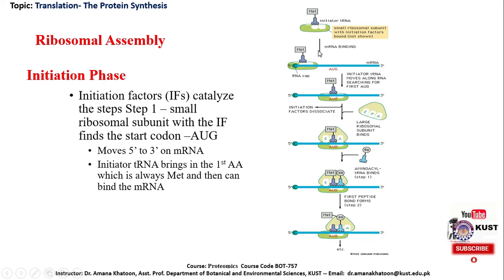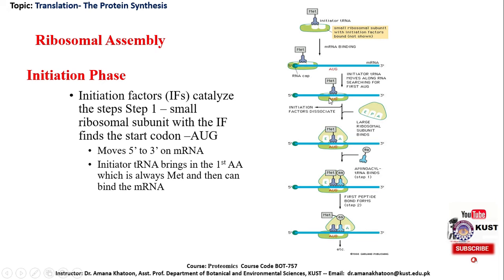After this binding, this small complex gets attached to the messenger RNA and moves on the messenger RNA towards the 3' end to find the initiation codon, AUG. When it finds the AUG initiation codon, it fixes itself on this codon. Here we can see.